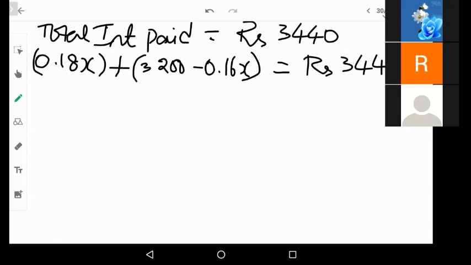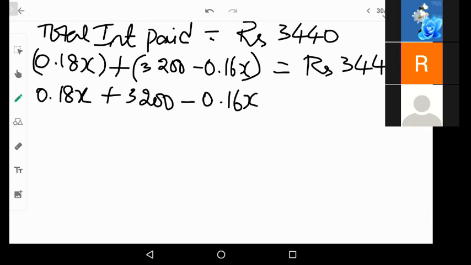Okay. Now we have got the complete equation. Now we have to do the simplification. 0.18x plus 3,200 minus 0.16x. Now we have 0.18x minus 0.16x.